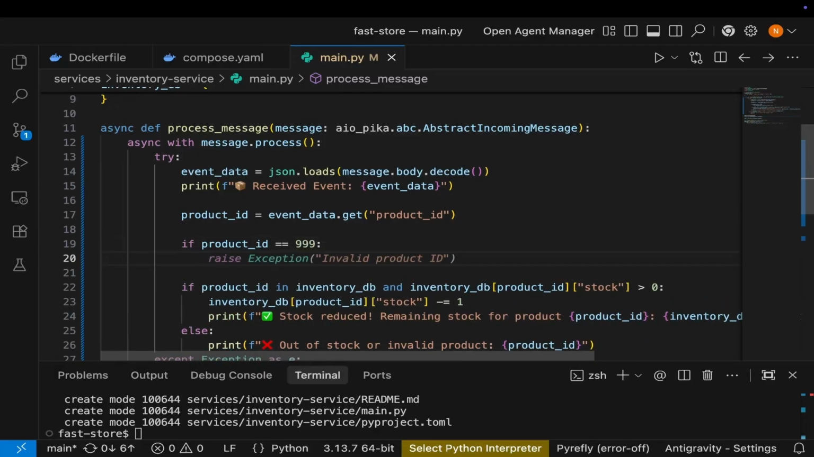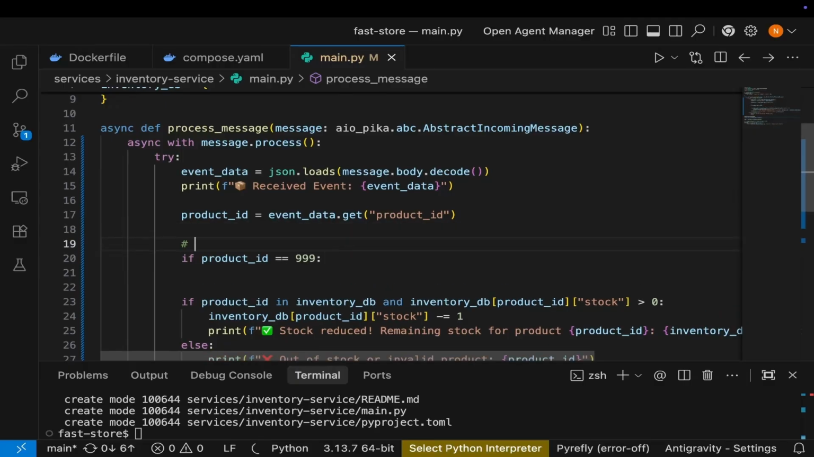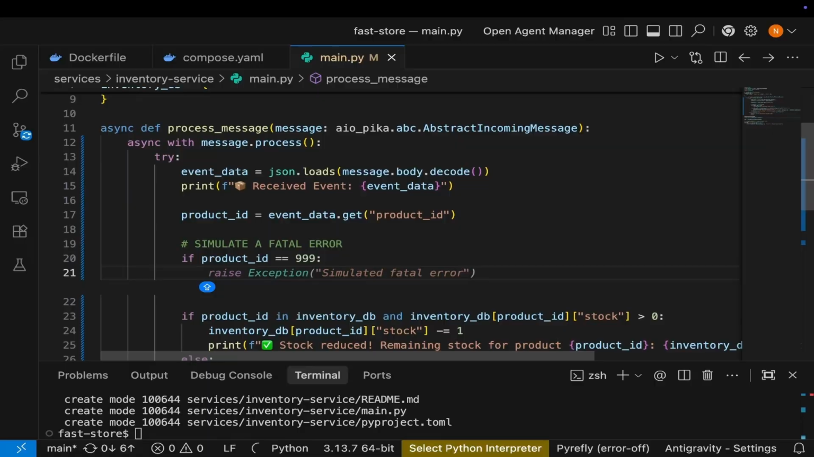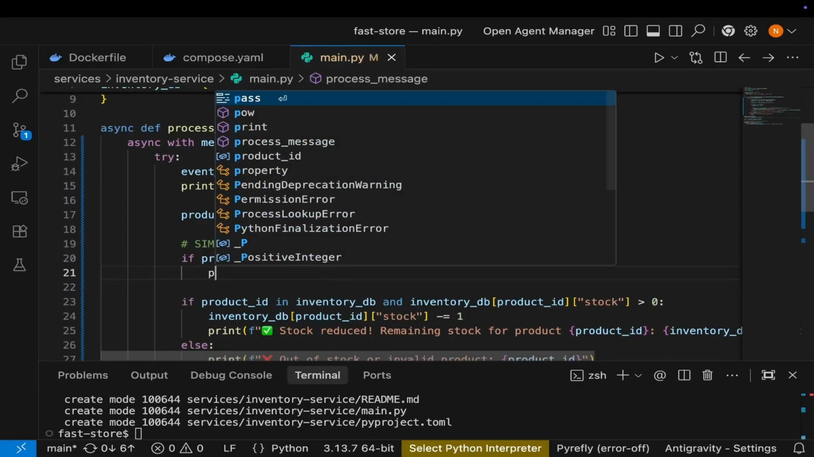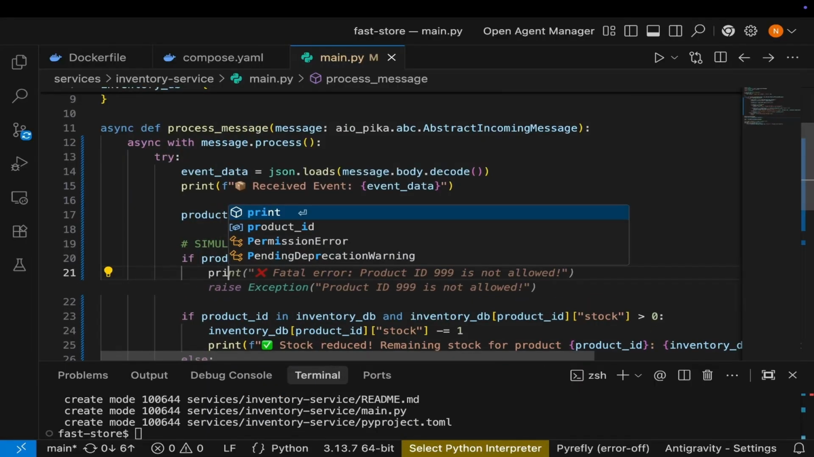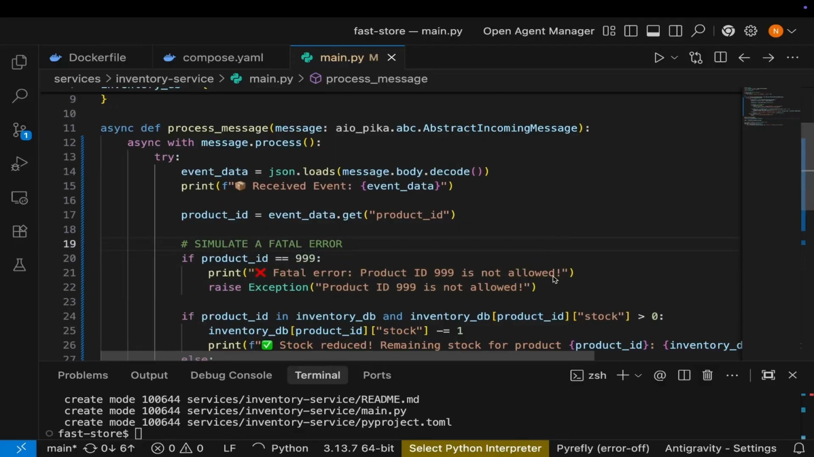Okay, so we're going to simulate a fatal error. Let me just put a comment here, this could help you. I'll say simulate a fatal error. And then inside the block, I'll print, let me hit tab, but this time I'll say fatal error, simulated crash, rejecting message. Again, you can use logging, but we shall talk about logging soon.